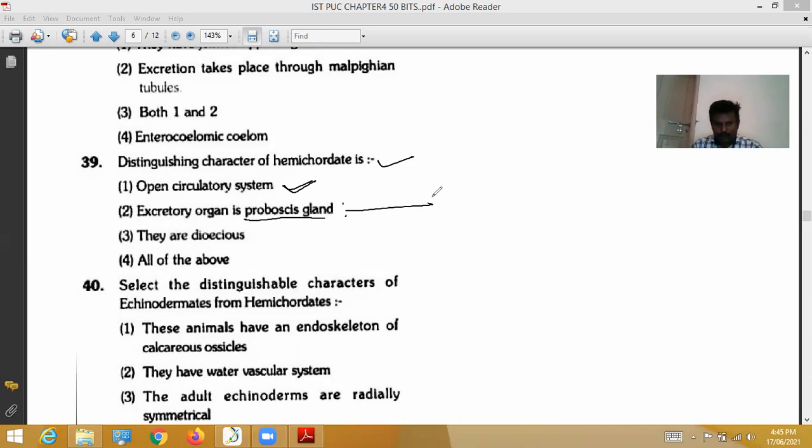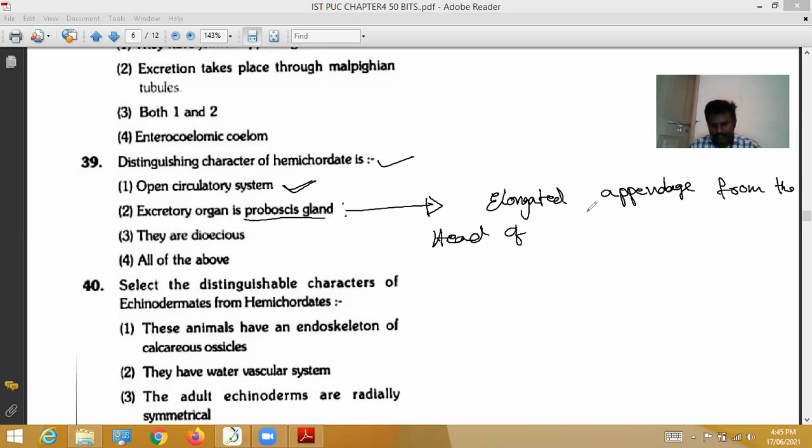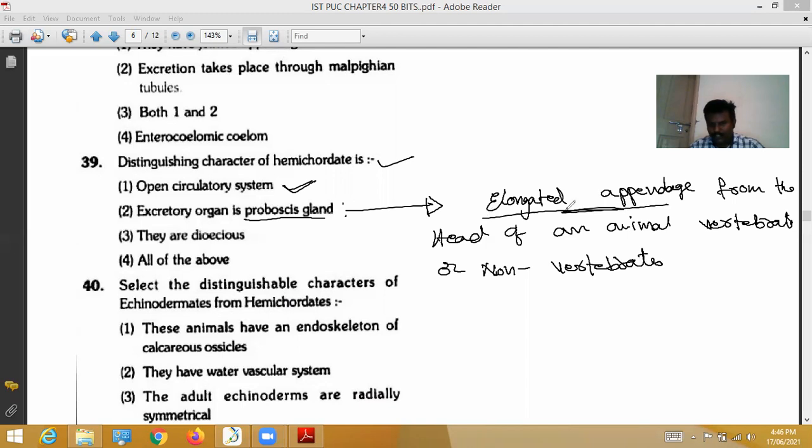The proboscis is an elongated appendage from the head of an animal, either a vertebrate or a non-vertebrate, and that elongated structure is called the proboscis.